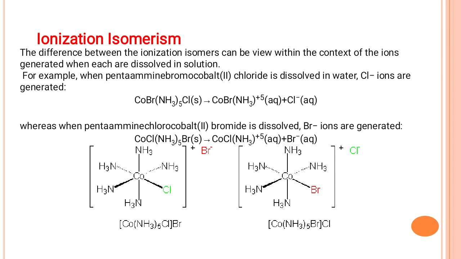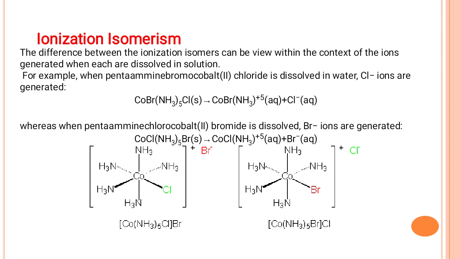Here two ions are produced: the coordination sphere, that is [CoBr(NH3)5]2+, and Cl minus ions. Whereas the other compound, [CoCl(NH3)5]Br in the solid state, produces the coordination sphere [CoCl(NH3)5]2+ plus Br minus.